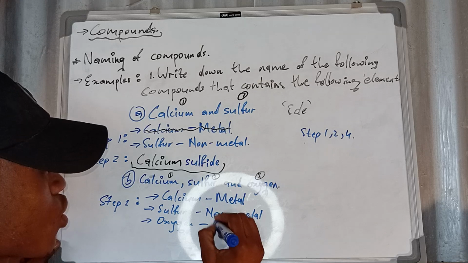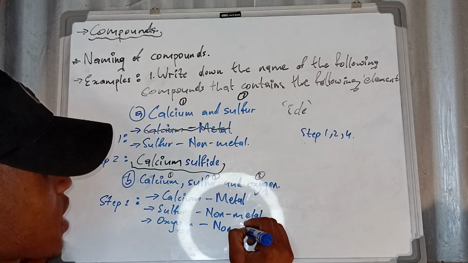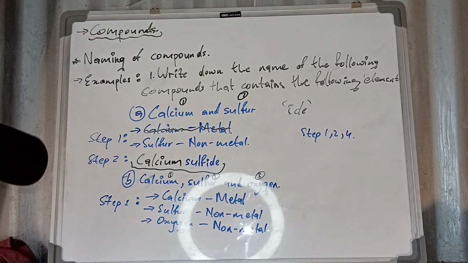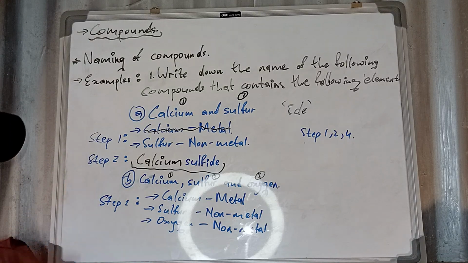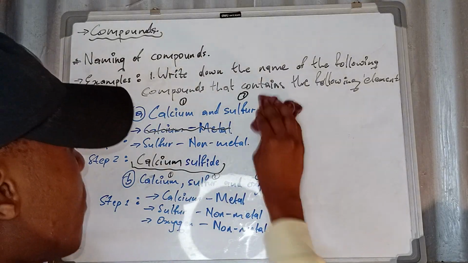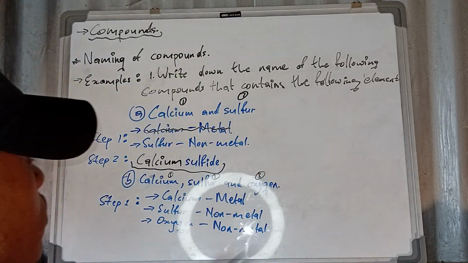And then oxygen is also a type of what? Non-metal. It falls under non-metals. Okay, now we're not done. We need to follow step number 2. What does step number 2 say? The step number 2 says to us,